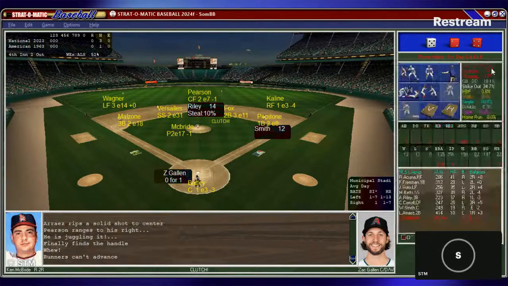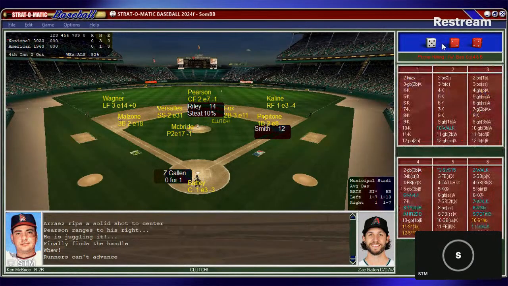And that brings up Gallen. Now what will the National League do in this case? They've only got four pinch hitters on this roster. Do you want to wait your turn, or do you want to go get them right now and try to get a big bat? Gallen's gonna stay in there and swing. Two on and two outs.